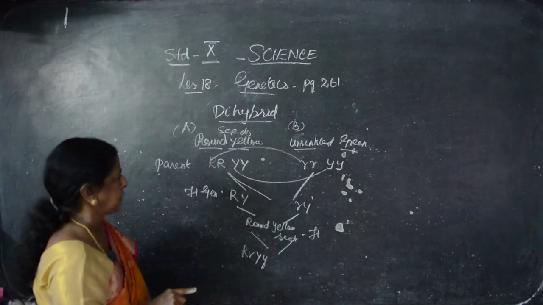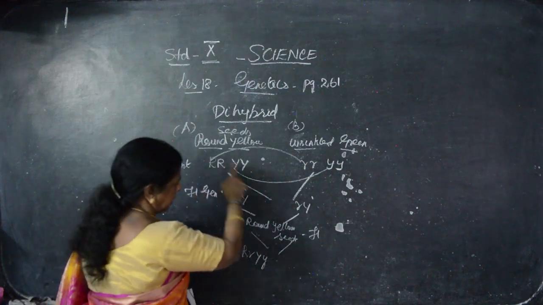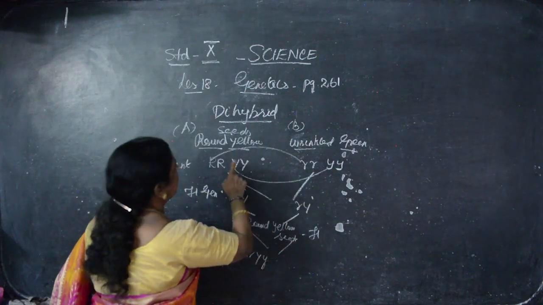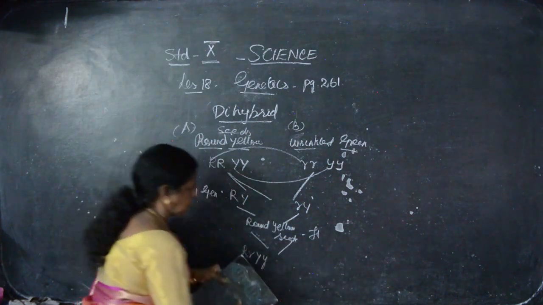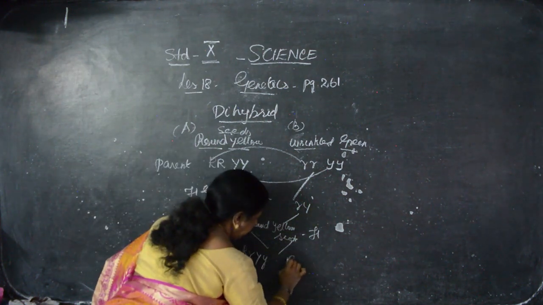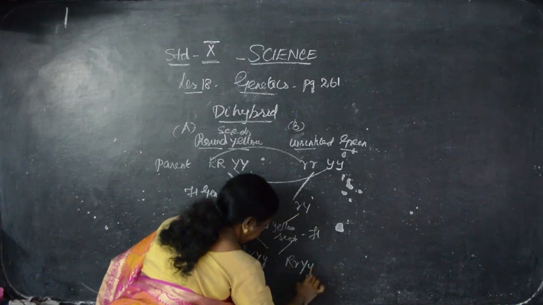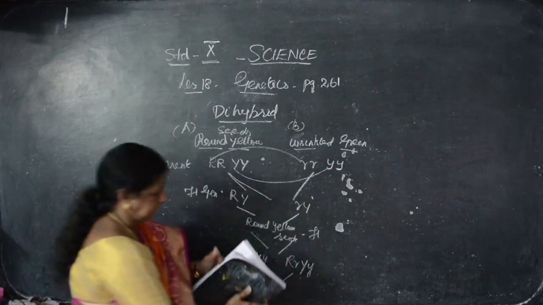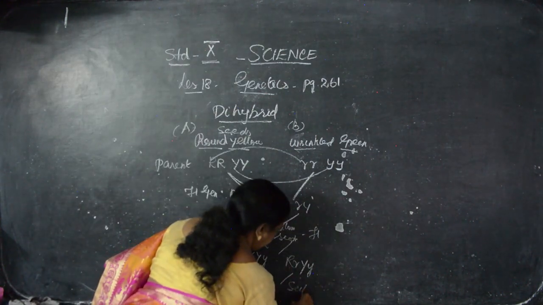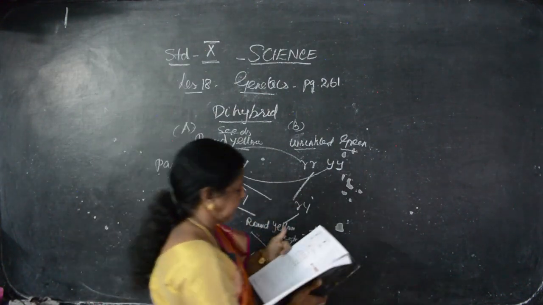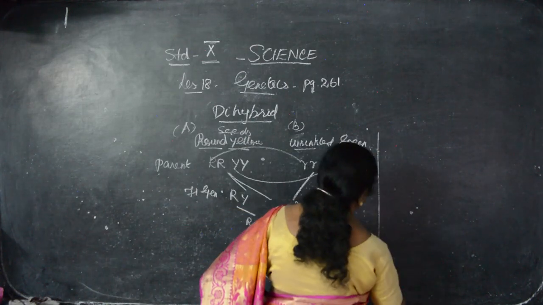Both the characters processed. Round, wrinkle, yellow, green. Both are present in the same way here also. They both cross, then self-pollination, then checkerboard is given, they say, the tabular column.